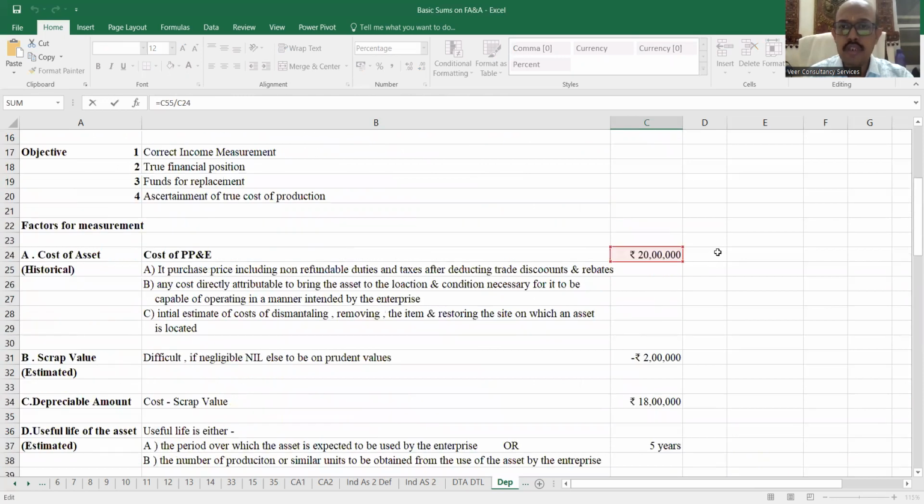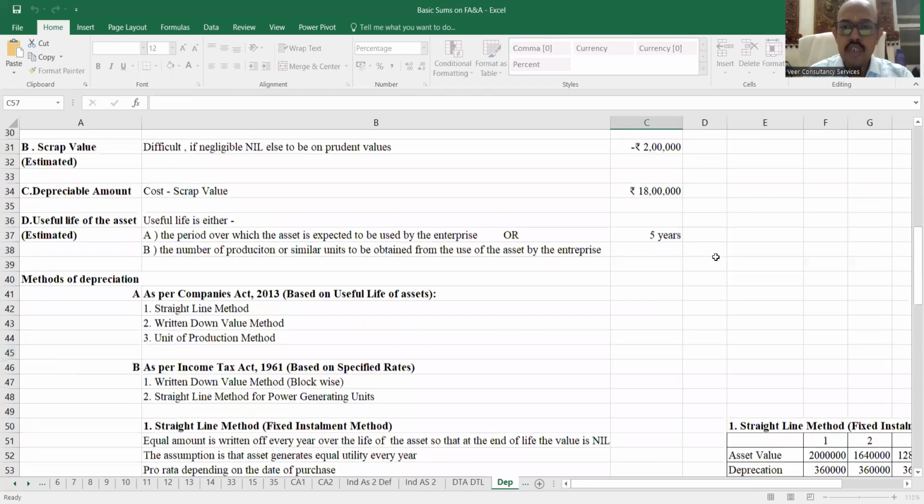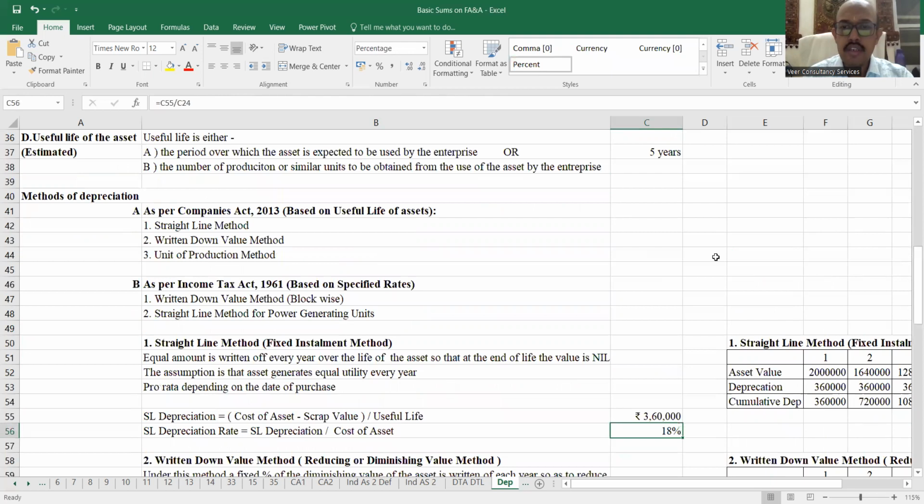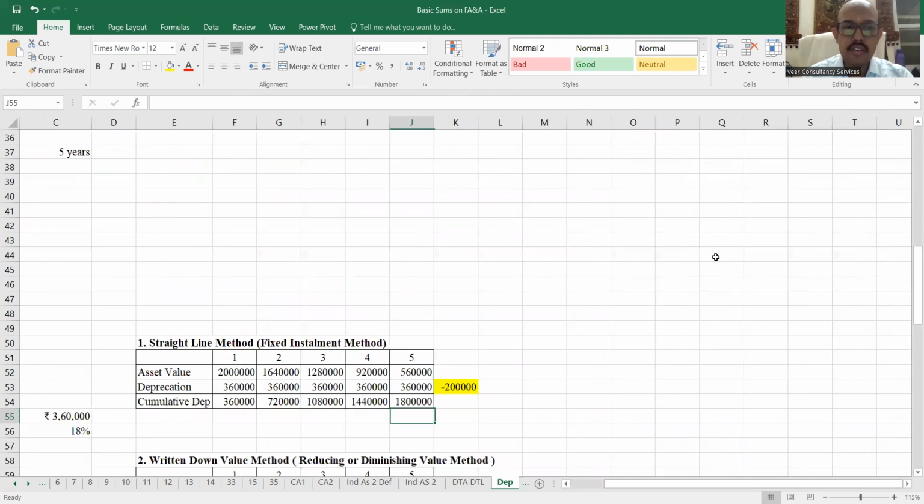So my cost is rupees 20 lakhs. So I'm going to charge 18% every year, or the value would be 360 every year. So how will it look like? If I see this, the straight line value method, it is year 1, 2, 3, 4, 5. ये 5 साल का life है. मेरा asset का value था 20 लाख रुपया.